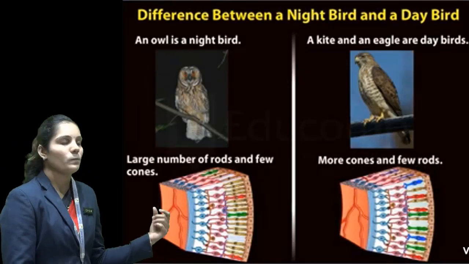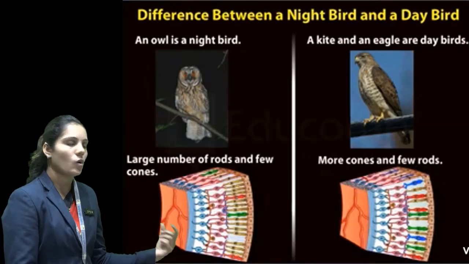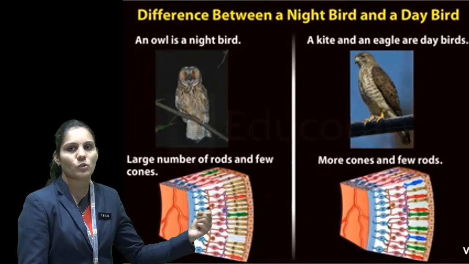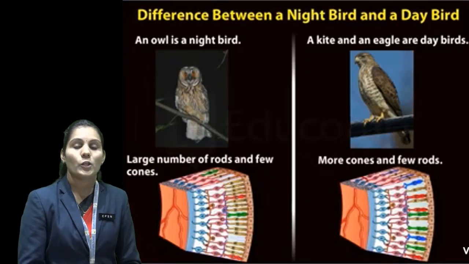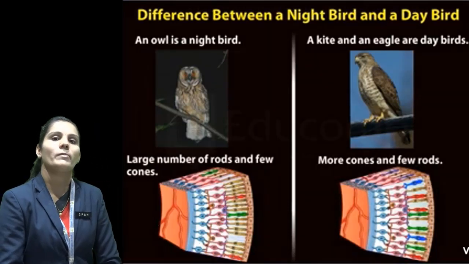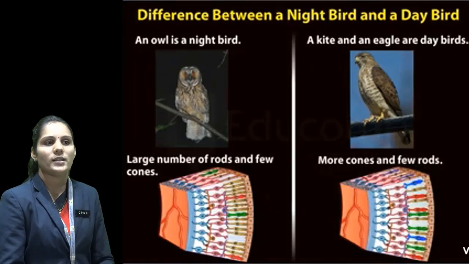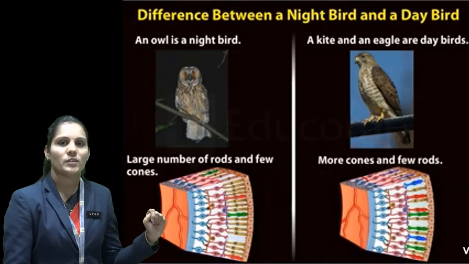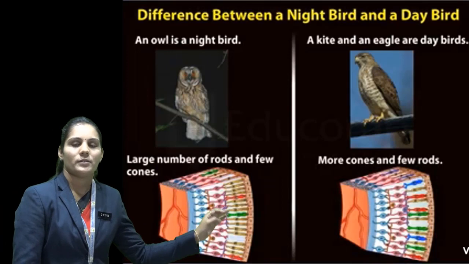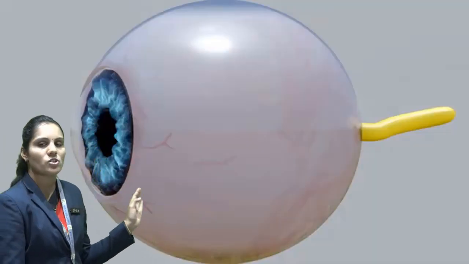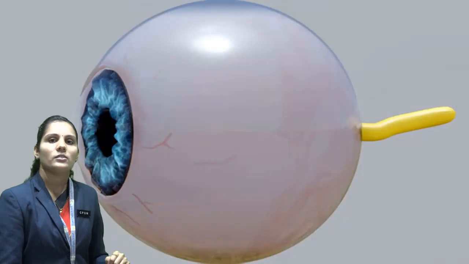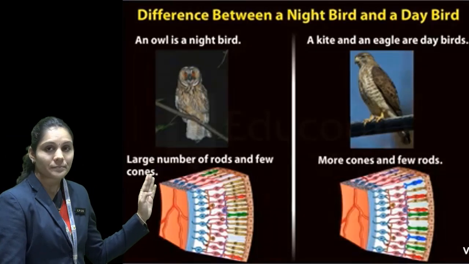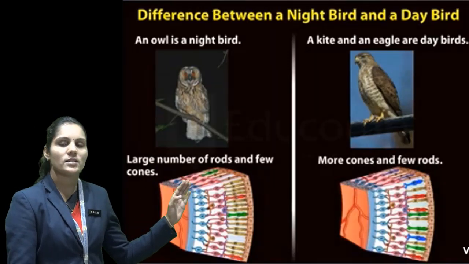The owl has a larger number of rod cells and fewer cone cells, but the eagle has a larger number of cone cells and fewer rod cells. Just like us human beings, we also have more cone cells in our eyes and fewer rod cells. So this is the difference between the night bird and the day bird. I hope, students, you understand the structure of the eye and its function, the types of eyes present in different types of birds, and the difference between the two types of birds, day birds as well as night birds.